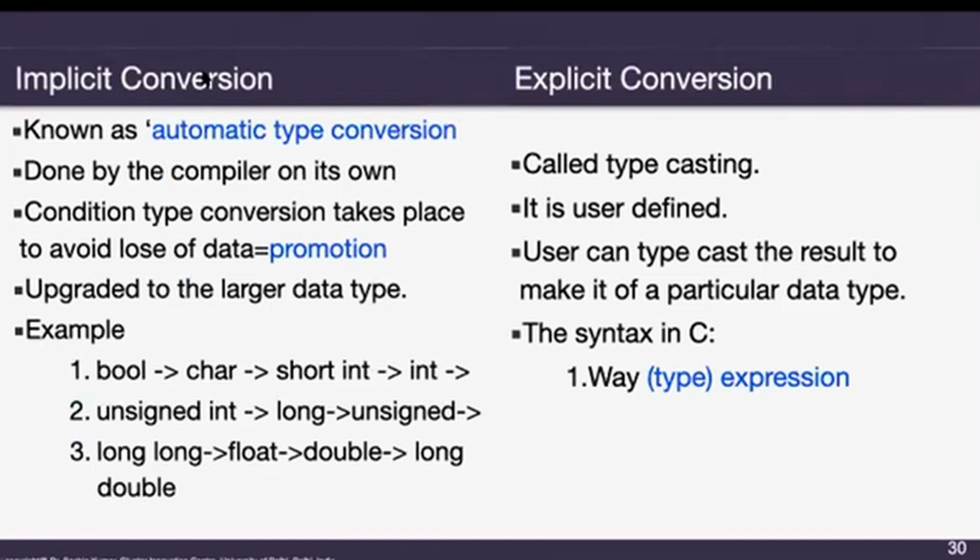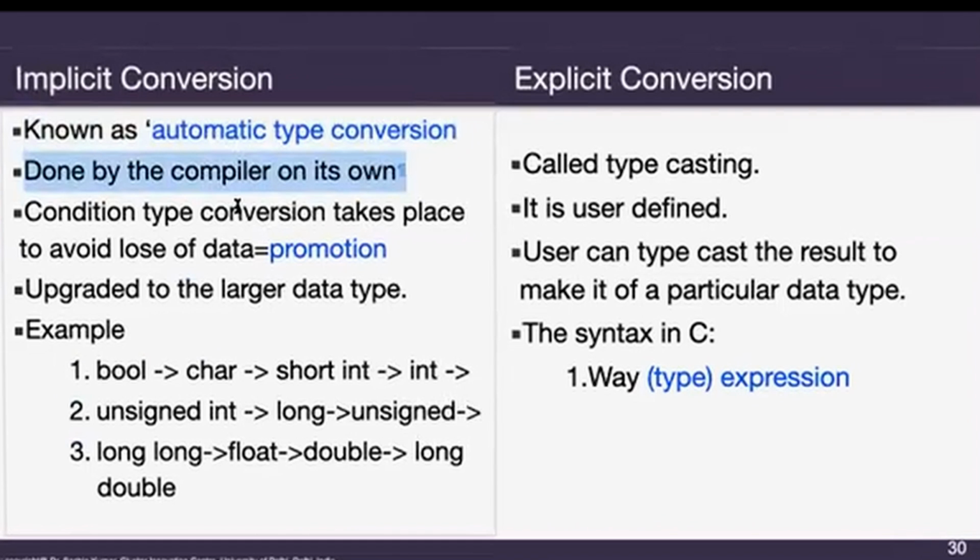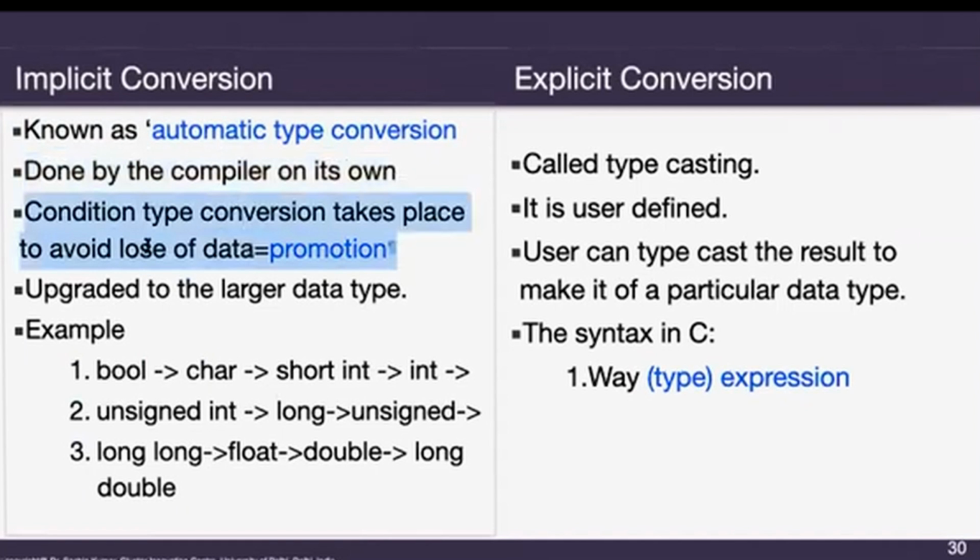Okay, so implicit conversion and explicit conversion. Implicit conversions are automatically done. They are done by the compiler on its own conditions. Type conversion takes place to avoid loss of data, and it is called promotion, because you are increasing the size of the data automatically. So it is a promotion. You are not creating any problem. The only thing is you are using more memory space now. It upgrades to the larger data type automatically.